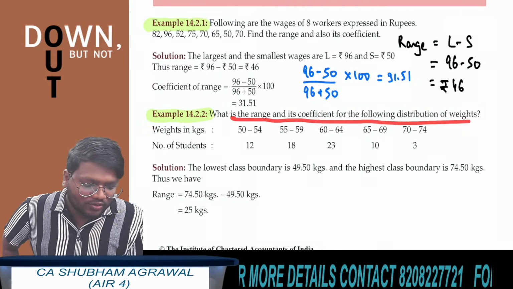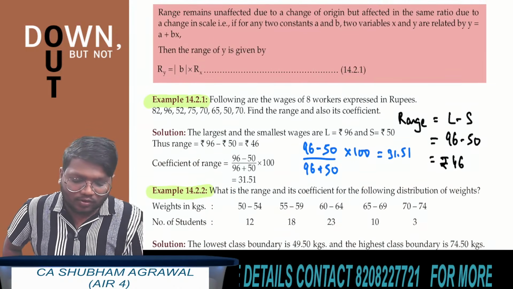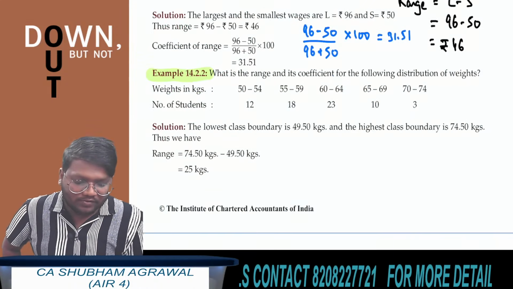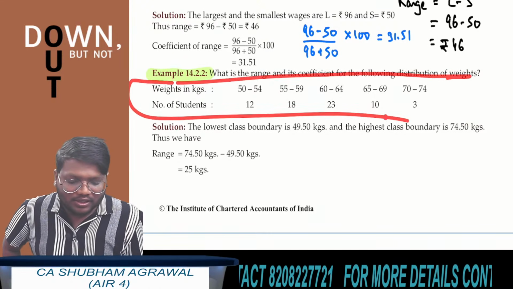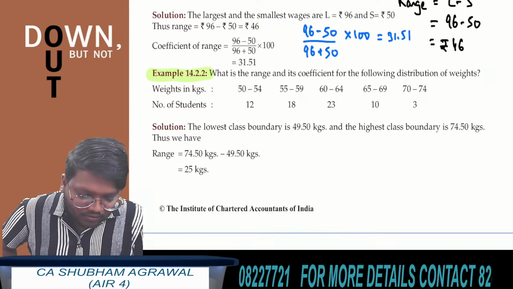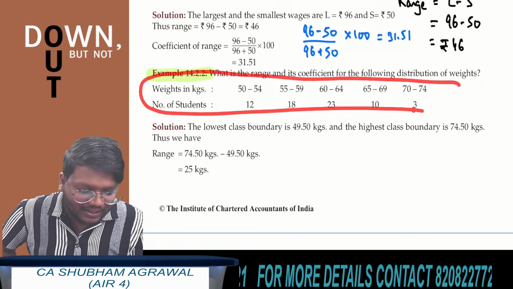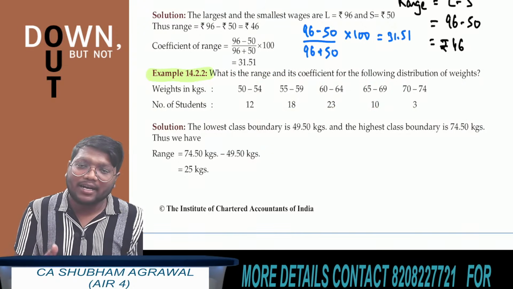What is the range and its coefficient for the following distribution of bits? The previous question which we solved was based on discrete data. And this current question which we are solving is based on a frequency distribution. Now if a frequency distribution is given, how to find the range and coefficient of range? Very simple. See what you have to do. First you have to check whether the given data is continuous or non-continuous. How to check whether the data is continuous or not?